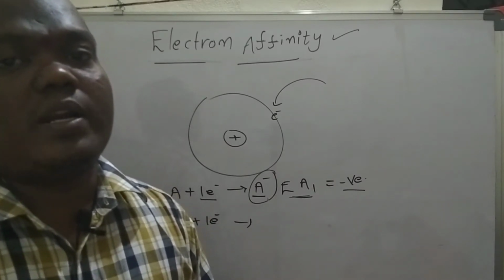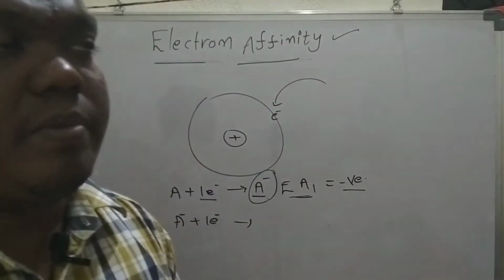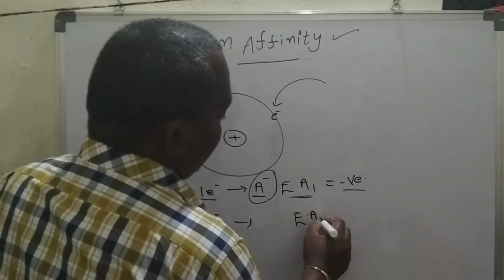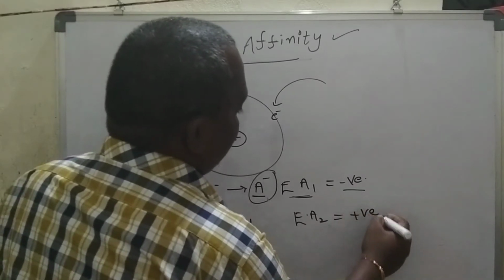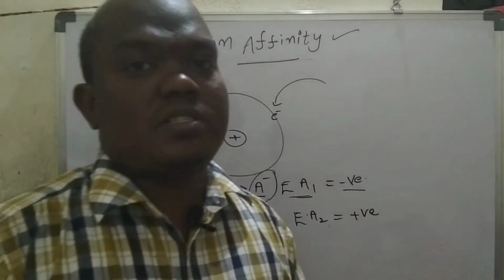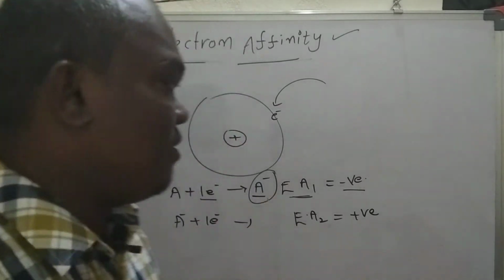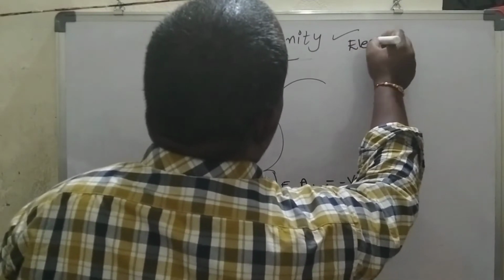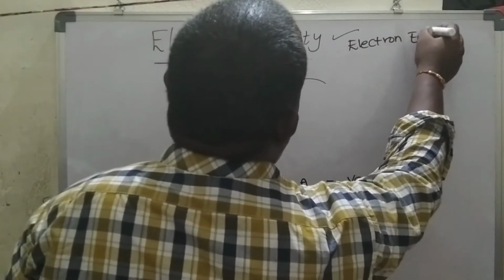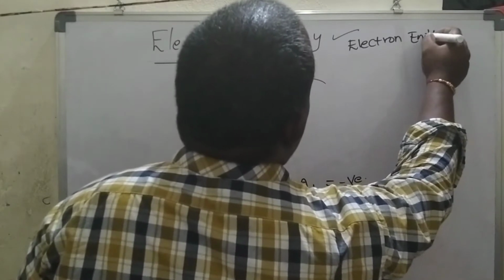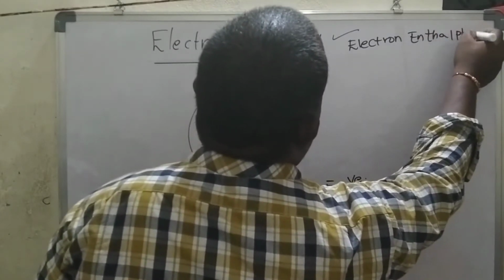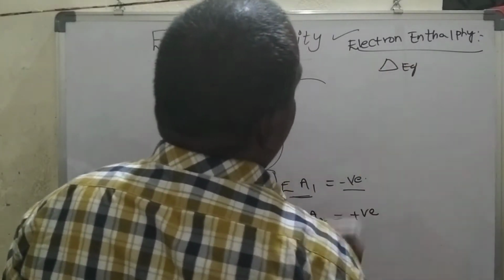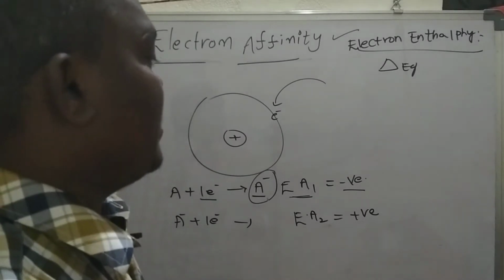So the electron affinity value becomes positive. There is a change in enthalpy, so we also call it electron gain enthalpy, delta H eg.